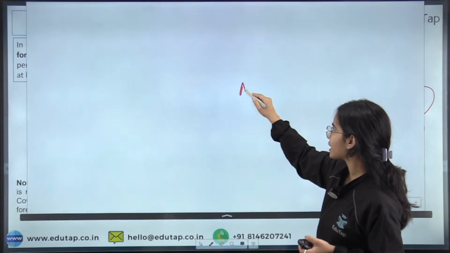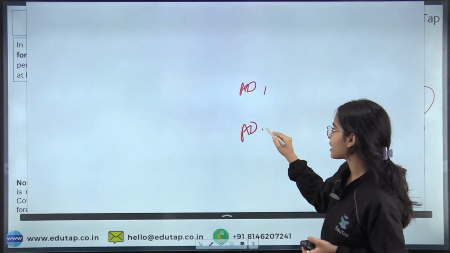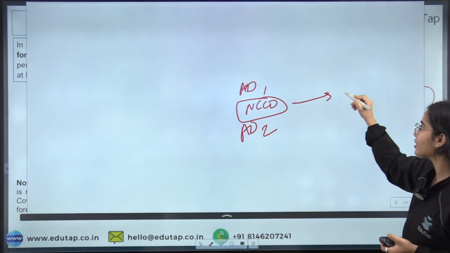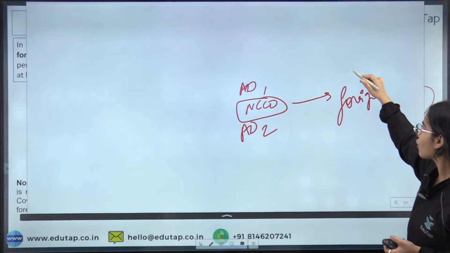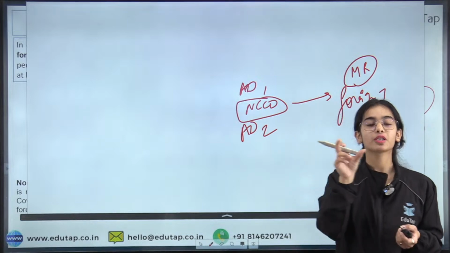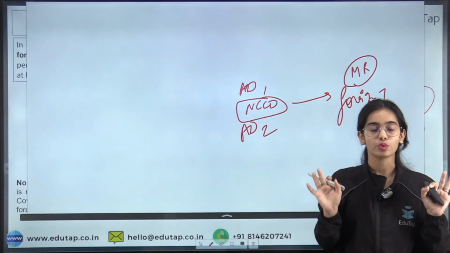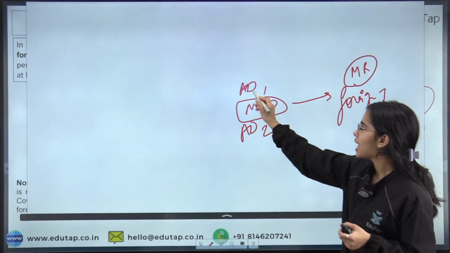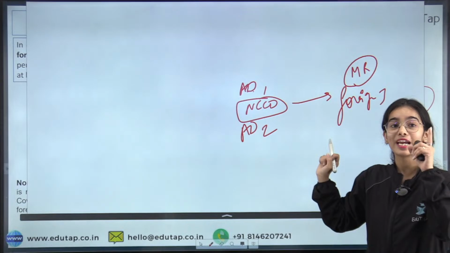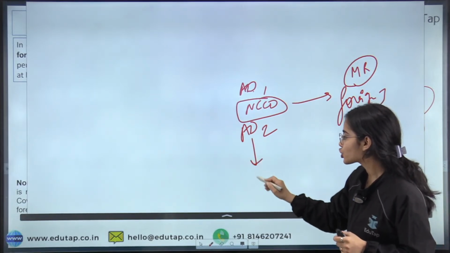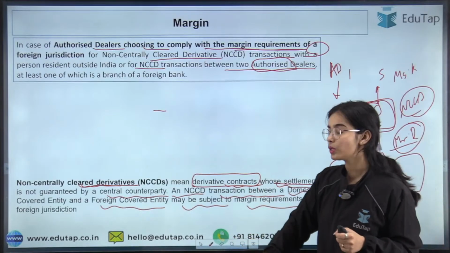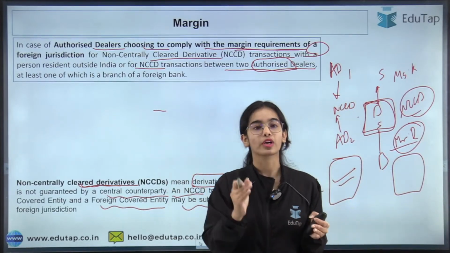So if the two authorized dealers, authorized dealer 1 and authorized dealer 2, are in the NCCD transaction, then they can also say that we will follow the rules of the margin requirement of a foreign jurisdiction and we are not following the rule of the margin requirement of the RBI. They can say so. But in this case, are they both present in India? So how can they not follow the rules of the RBI? At least one of the authorized dealers should have a foreign branch or should be in a foreign country. Then only they can say that we will follow the rules of the foreign jurisdiction.